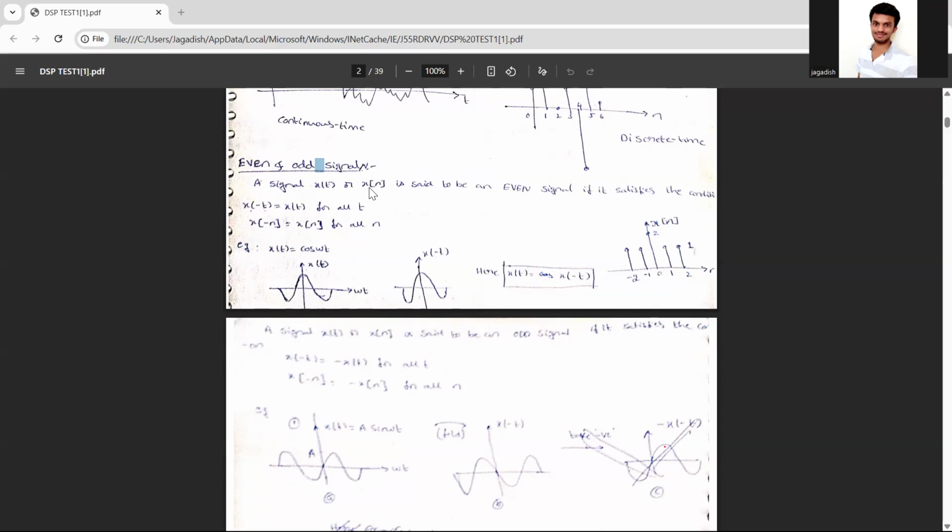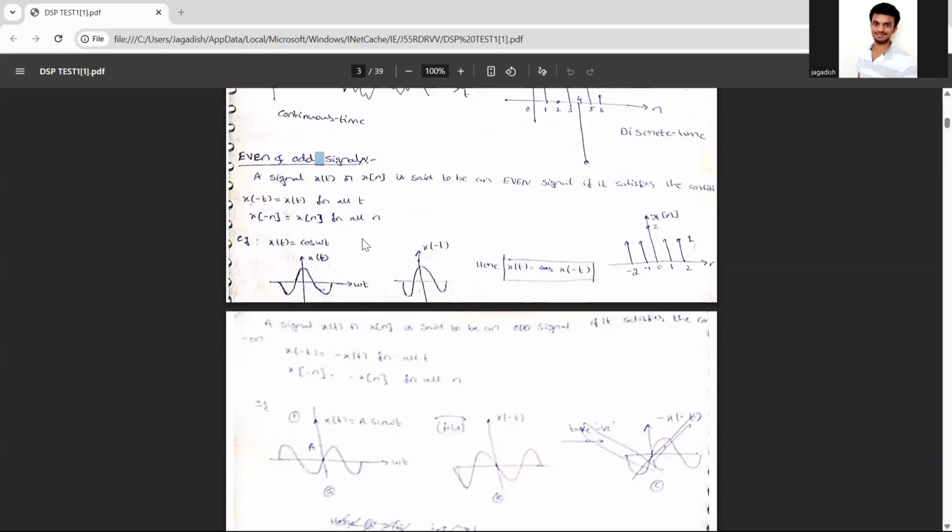A signal x of t or x of n is said to be an odd signal if it satisfies, the opposite, x of minus t is equal to minus x of t, and x of minus n is equal to minus x of n.